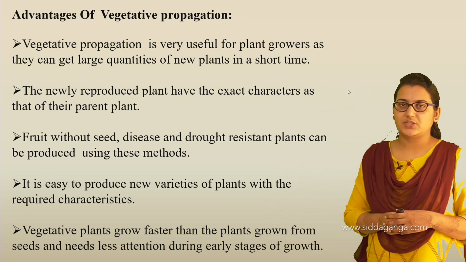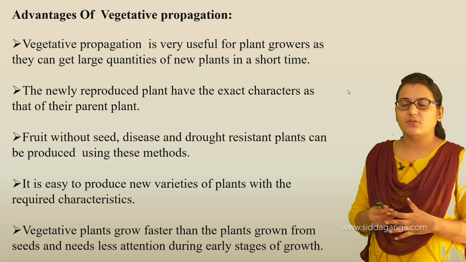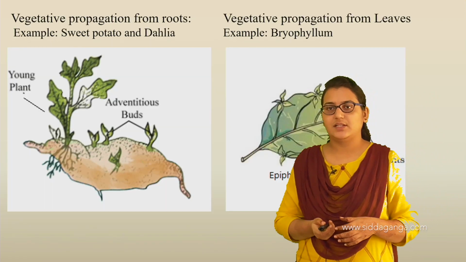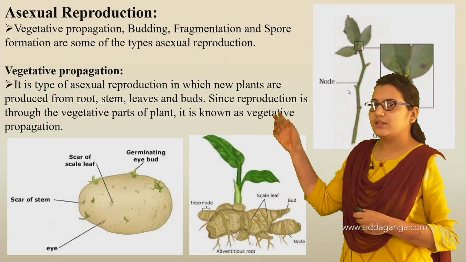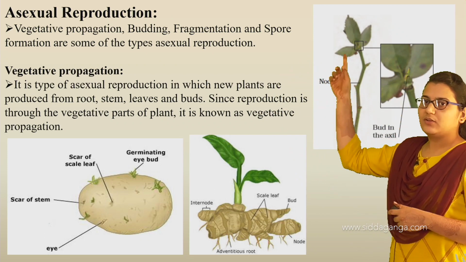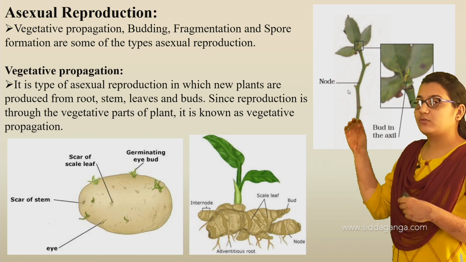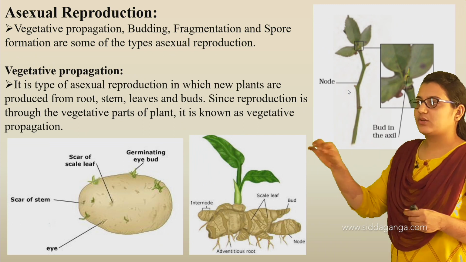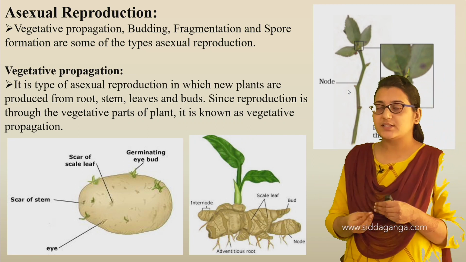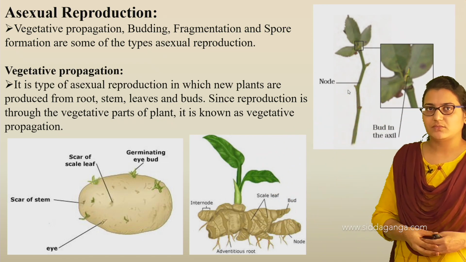Vegetative propagation is very useful for plant growers, as they can get large quantities of new plants in a short time. Here we have taken an example of a rose. Here is a whole stem, and we can cut this stem into 3-4 parts, say 4 cuttings. We plant the 4 cuttings in the soil, where they get nutrients and water and start growing. Now from this one plant we have grown 4 different plants.